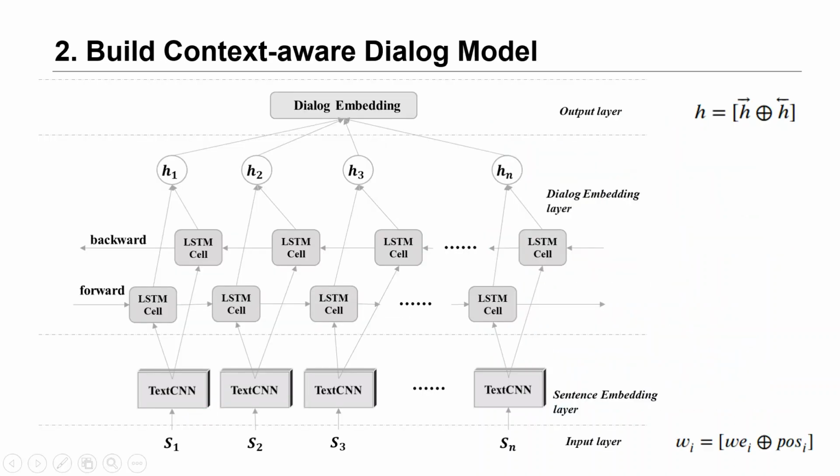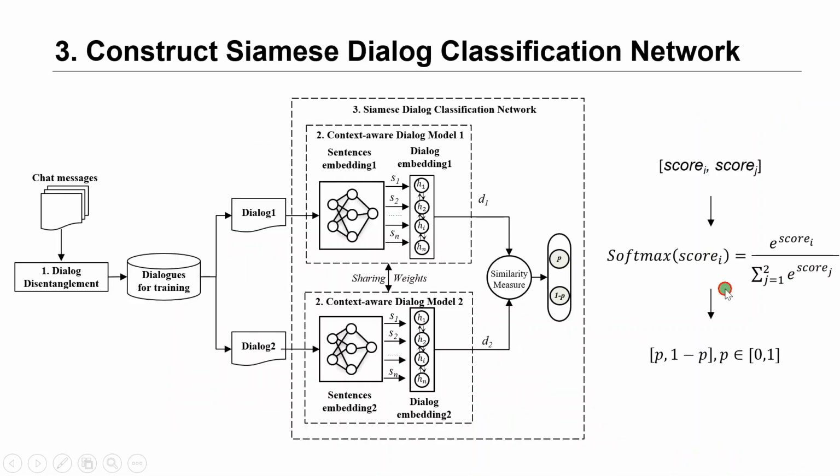Second, we design a context-aware dialog model. It consists of 4 layers. For the input layer, we combine the GloVe word embedding with the part-of-speech tag to denote a word. And we use the text CNN to encode the sentence, which is the sequence of words. And then we use the bi-LSTM to remember the bidirectional context information of the dialog. For the output layer, we combine the 2 direction representations as the output vector.